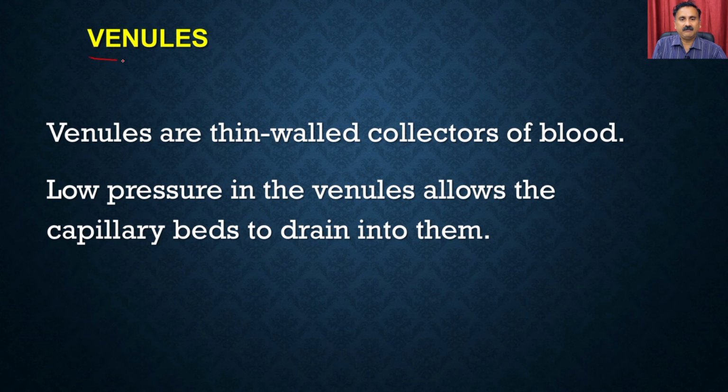Then we have the venules. So venules are the thin-walled collectors of the blood. Low pressure in the venule allows the capillary bed to be drained into them.